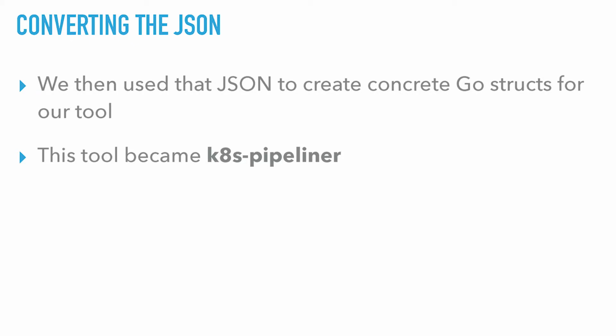How can we represent a pipeline in Go structs? And this tool actually became K8s Pipeliner. So K8s Pipeliner has a ton of Go structs in it that actually represent what a Spinnaker pipeline is. And it doesn't even scratch the surface of what Spinnaker can do. So this project is open source. It's at github.com/namely/K8s-pipeliner. And you can actually use it for deploying to Kubernetes and codifying your pipelines.